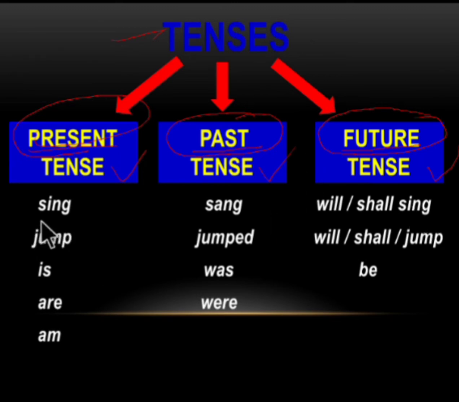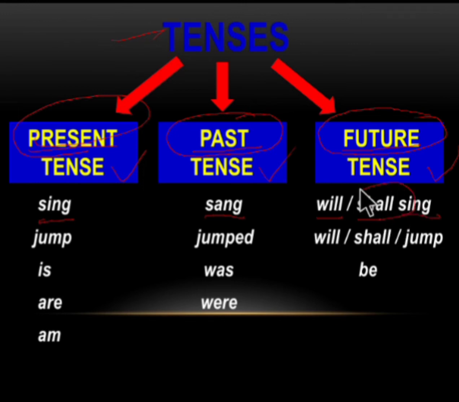Let us see them. In the present tense we have sing. This is the actual present form. The past tense for sing is sang. The future tense is either will sing or shall sing. Where do we use this will and shall?